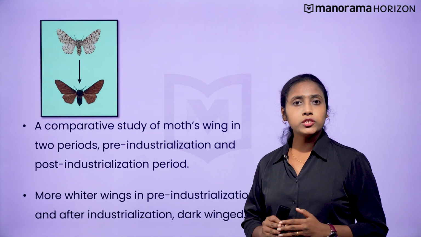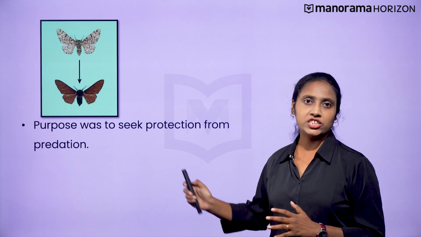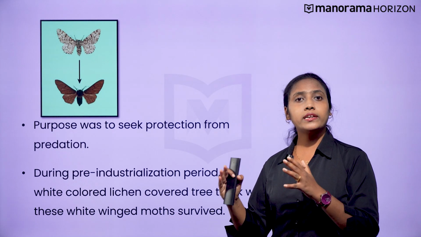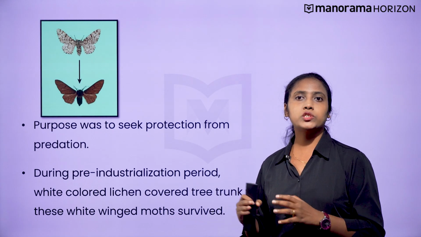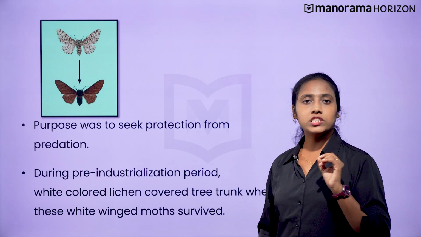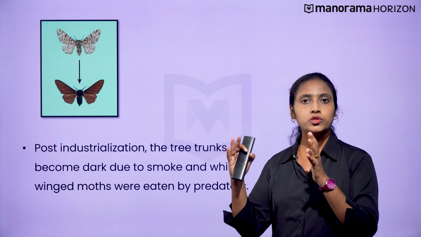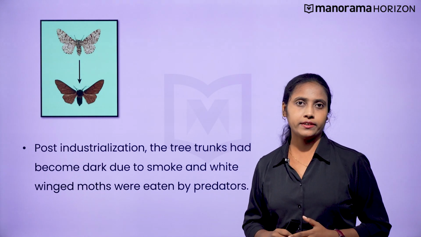The purpose of this evolution was to seek protection from predation. During the pre-industrialization period, white-colored lichen covered tree trunks, where these white-winged moths survived. Post-industrialization, the tree trunks had become dark due to smoke, and white-winged moths were eaten by predators.